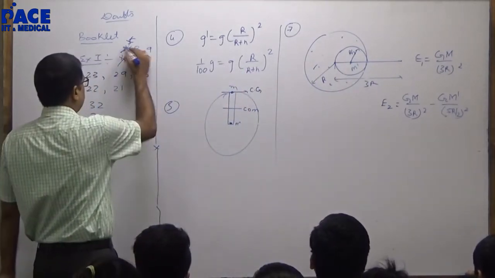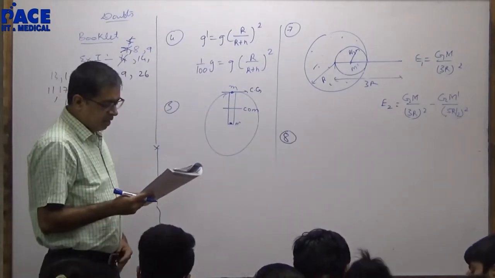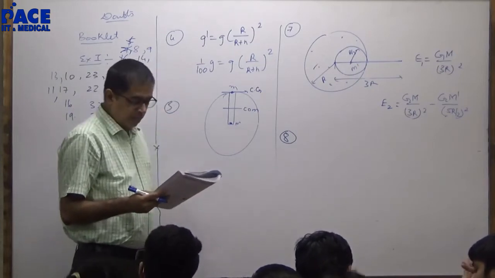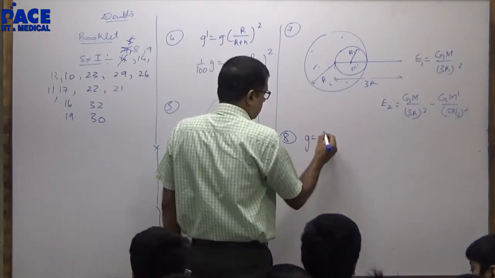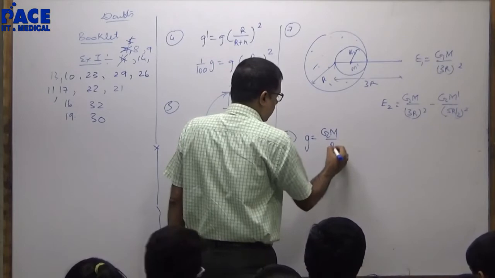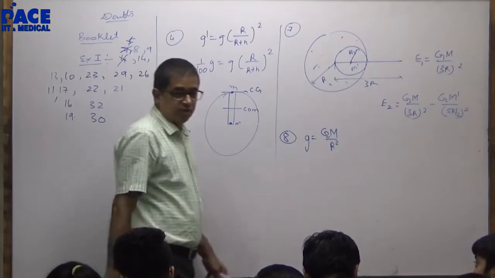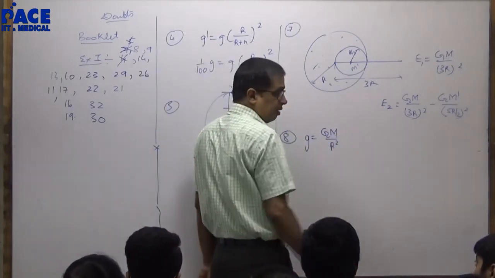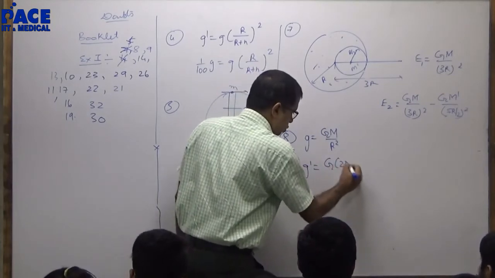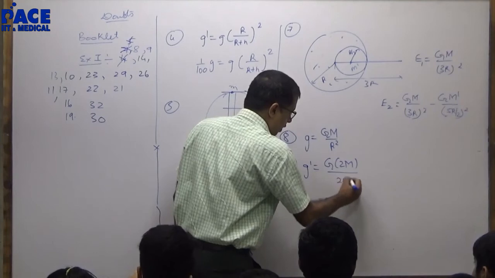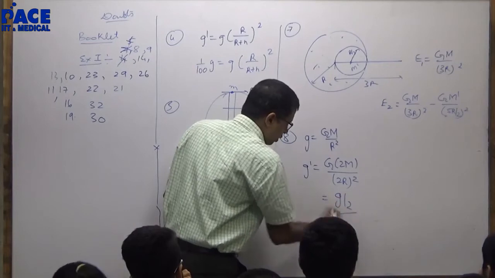Right? 7, 8. Mass and diameter of a planet are twice that of Earth. What will be the period of oscillation of the pendulum on this? See, g is GM by r square. Mass and diameter of the planet are twice that of Earth. g dash, this is 2M by 2r whole square. This will become g by 2.